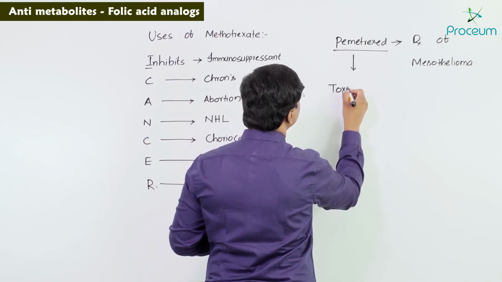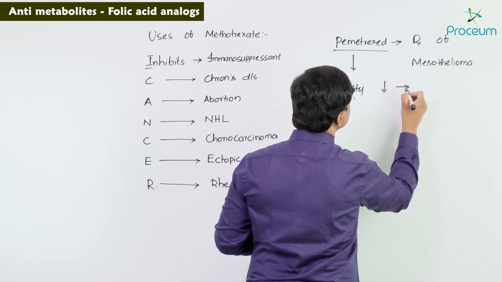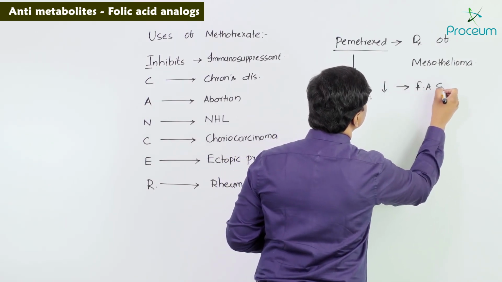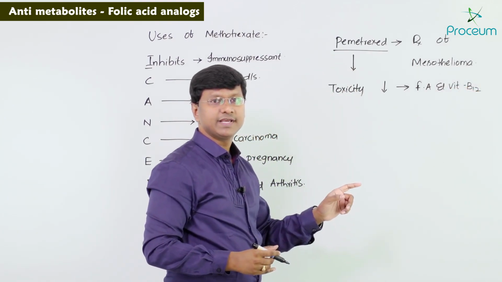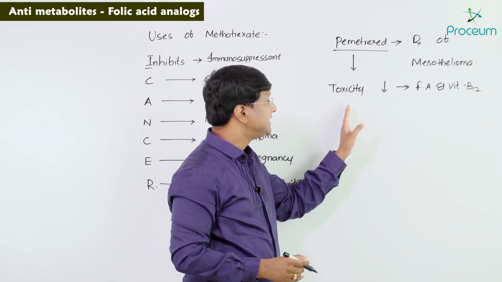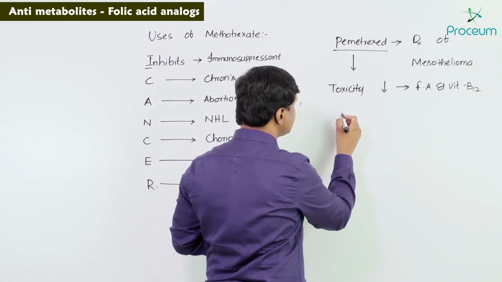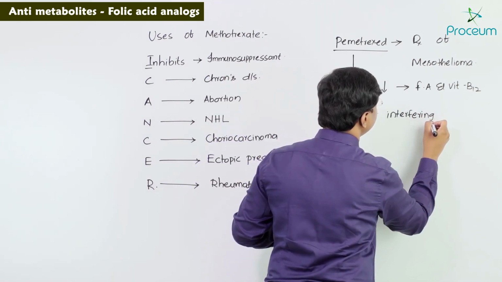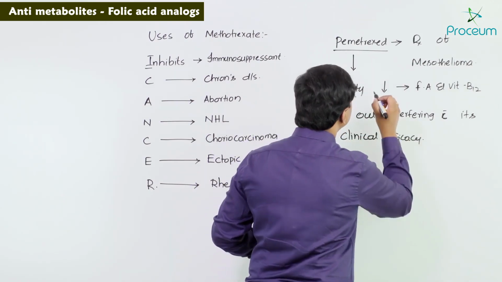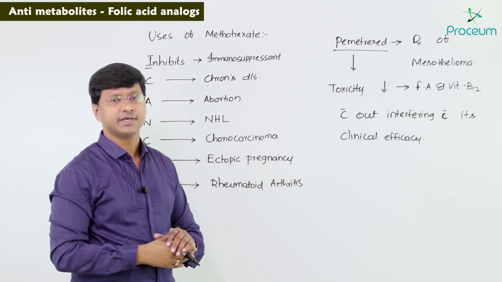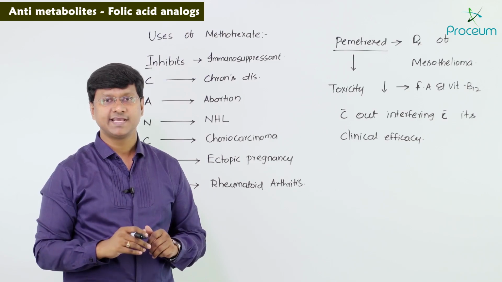The toxicity of pemetrexed is reduced by the administration of folic acid and vitamin B12. They will decrease the toxicity of pemetrexed without interfering with its clinical efficacy. So that is a very important point regarding pemetrexed. This completes the discussion on the folic acid analogues.